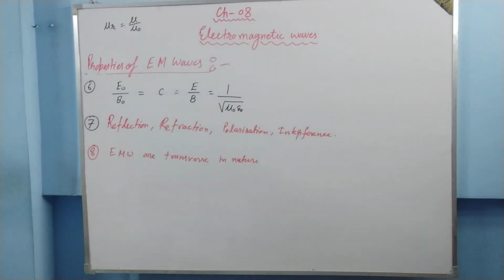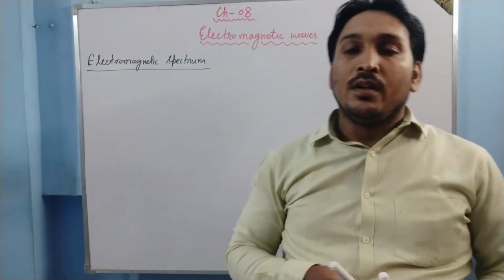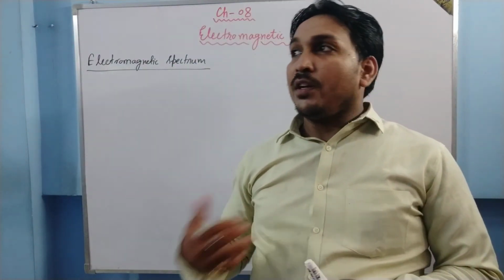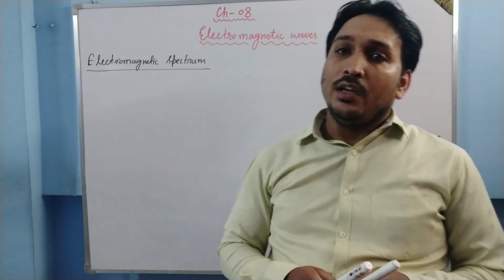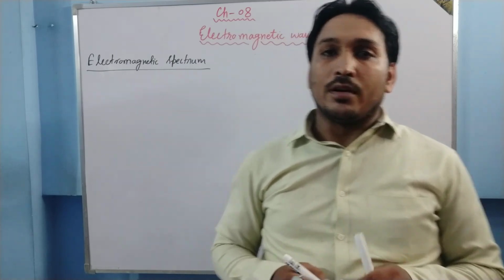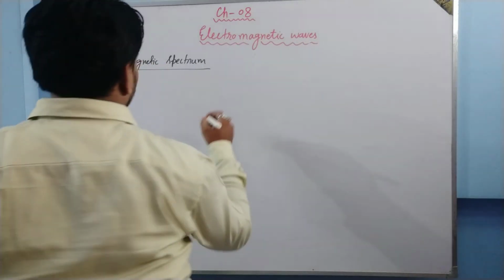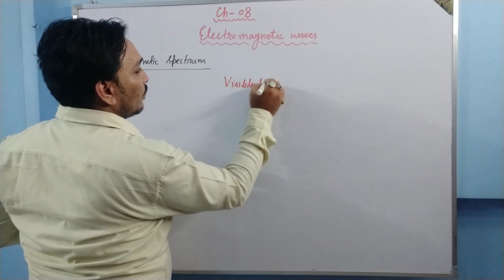Now we are going to study the electromagnetic spectrum. So let us understand what is electromagnetic spectrum. When we say electromagnetic wave, someone may stick to the waves which we can see, which is not correct actually. What we can see is a very small part of the electromagnetic wave spectrum.